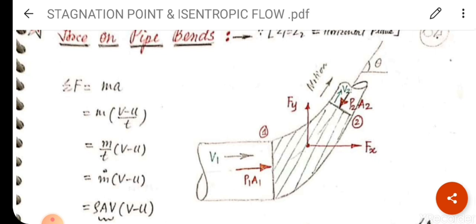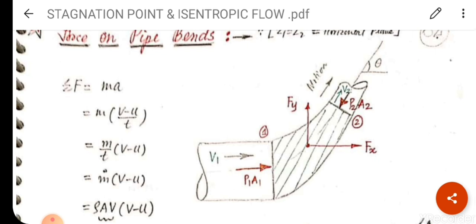Angle of the bend is given, that is theta. So force will act in downward direction, that is V2, that is Fx in x direction, Fy in the y direction. Motion is given in the diagram. So I have taken 2 points. At point 1 force is P1A1 and at point 2 force is P2A2. We all know that summation of forces is nothing but mass into acceleration. Clear? You all know that F is equal to ma.